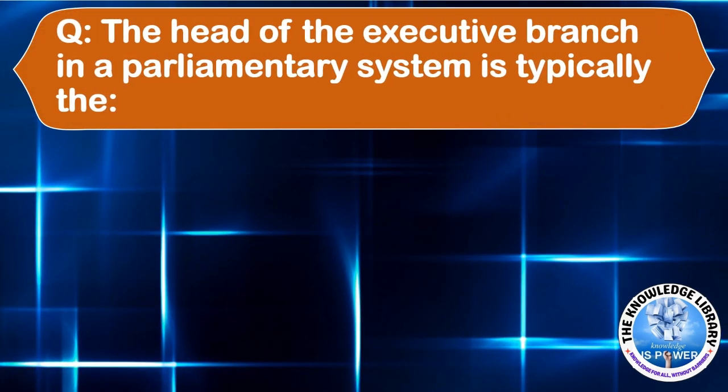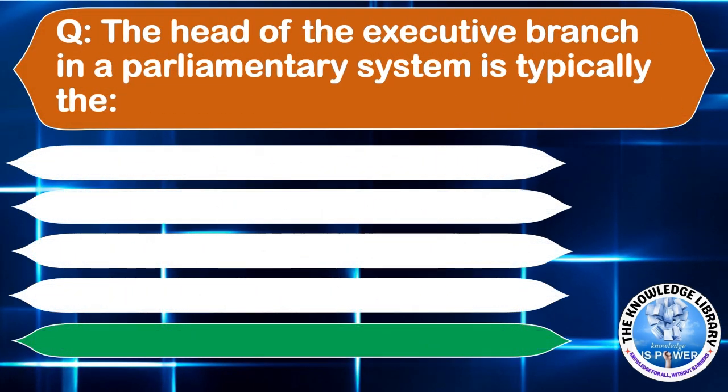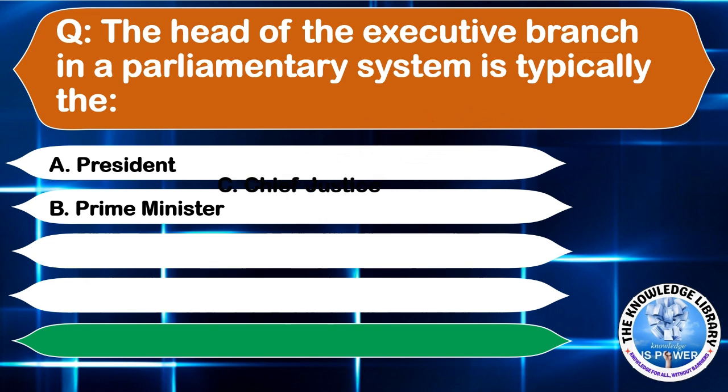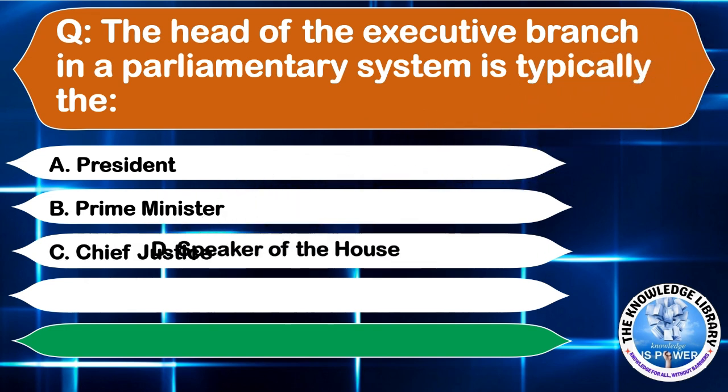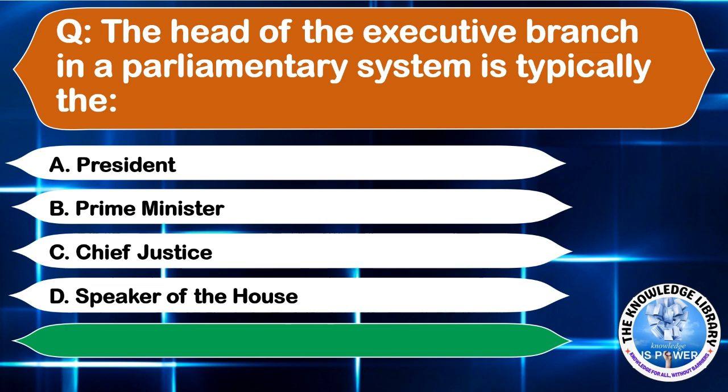The head of the executive branch in a parliamentary system is typically option A, the President. Option B, the Prime Minister. Option C, Chief Justice. Or option D, Speaker of the House. The correct answer is option B, the Prime Minister. Moving to the next question.